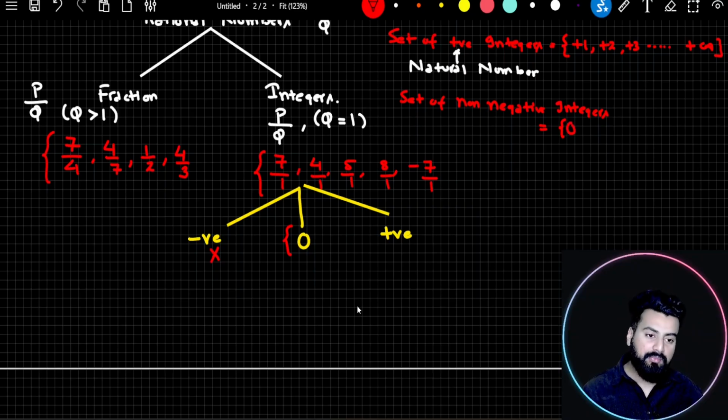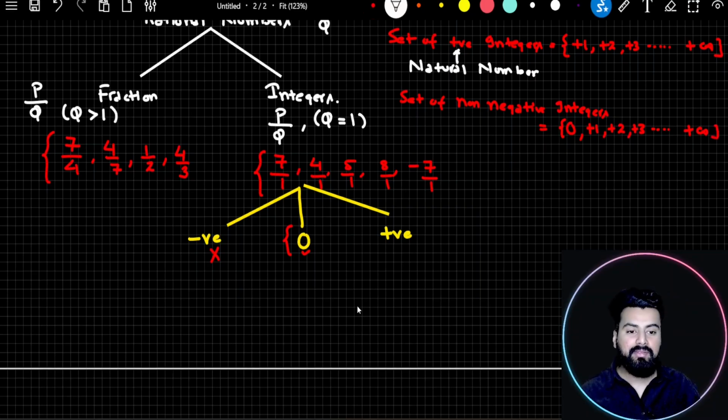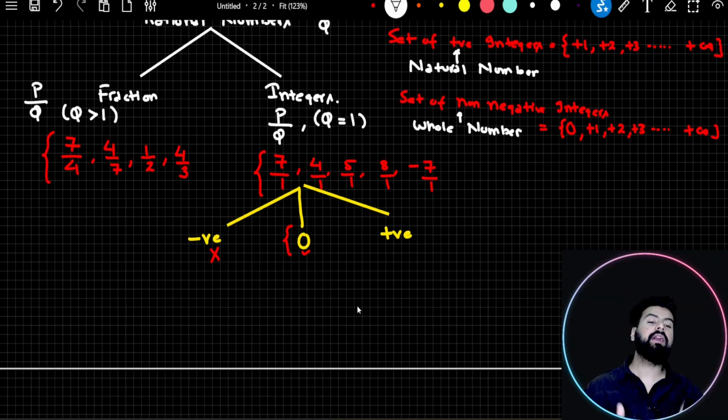So this will start from 0 and then all positive integers. So +1, +2, +3. I'll keep on moving like this until plus infinity. The same set of non-negative integers is also called as whole number. Right? So somebody asks you, what is a whole number? You would say, sir, a whole number is a set of non-negative integers. And that is why whole numbers start from 0.